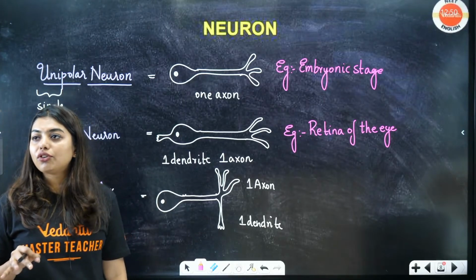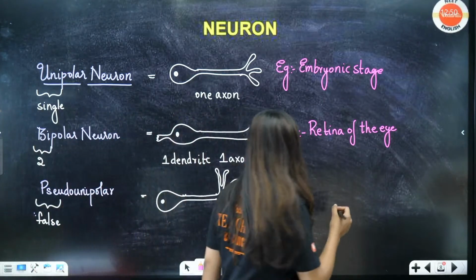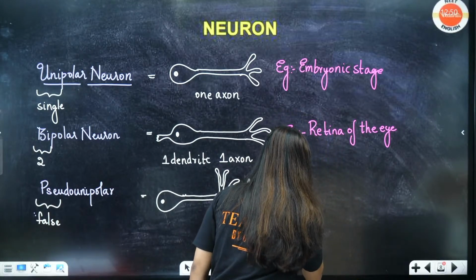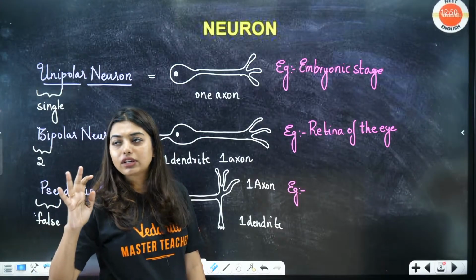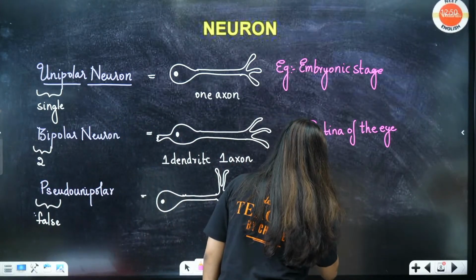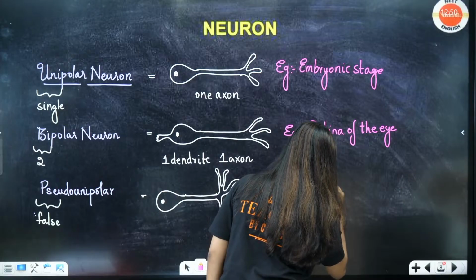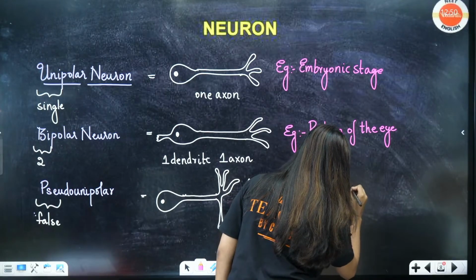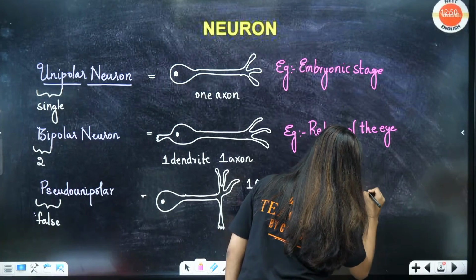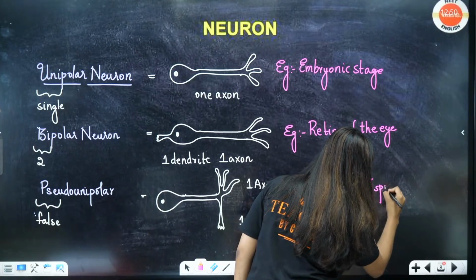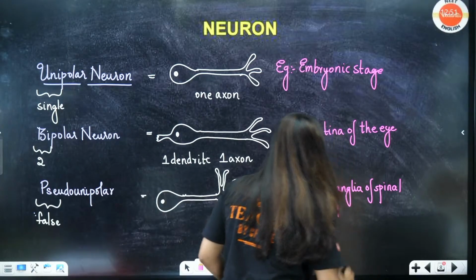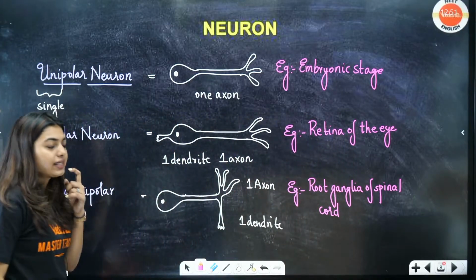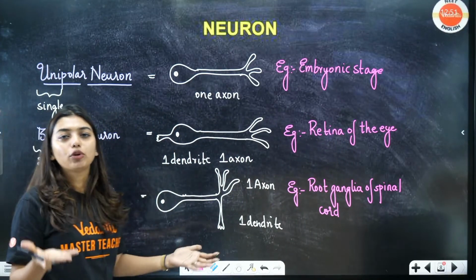Root ganglion of the, very good. I think Paul has already told. Very good. Okay. Where do we find it? At the dorsal root ganglion of the spinal cord. Root ganglia of spinal cord. Okay, spinal cord. Clear? Then one more we have, students, multipolar neuron.